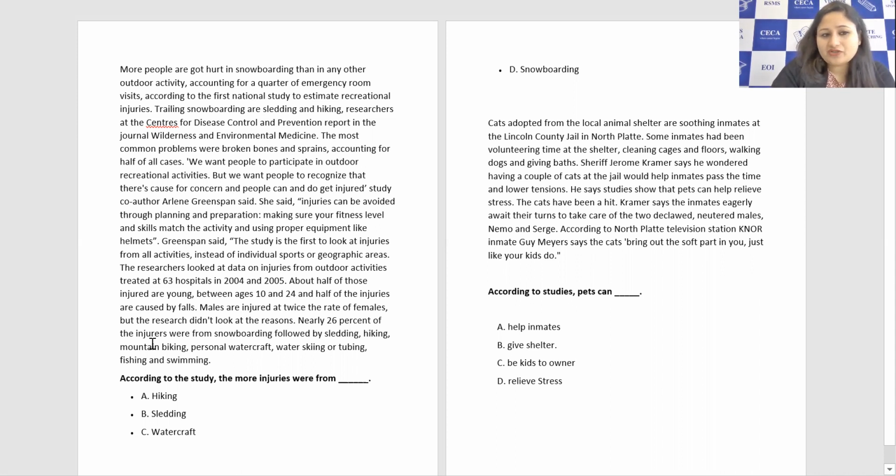Nearly 26% of the injuries were from snowboarding, followed by sledding, hiking, mountain biking, personal watercraft, water skiing or tubing, fishing and swimming. So 26% is snowboarding, which is the highest, as they said here as well. After that, the second in the row is sledding, right? So we are selecting two options here out of the four given. First is snowboarding, second is sledding. So B and D are the right options for this question.